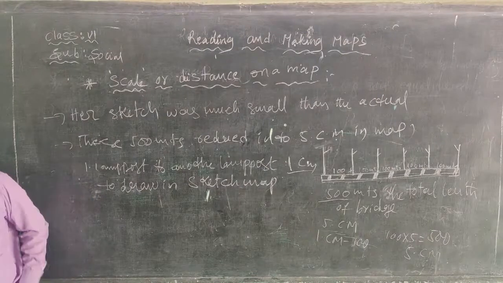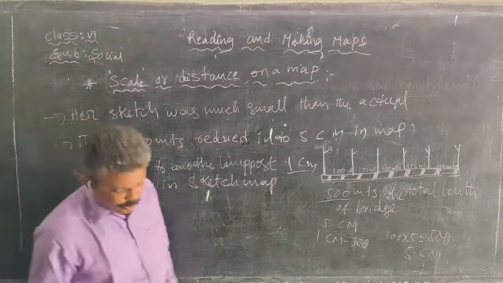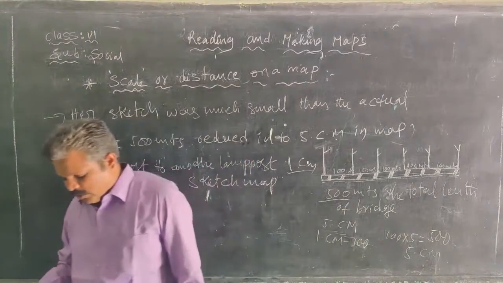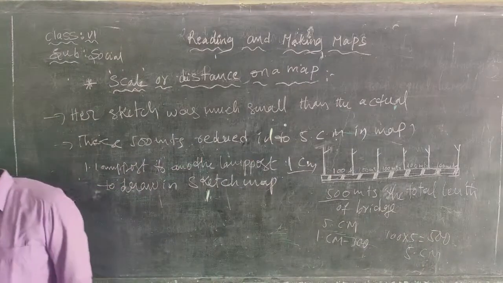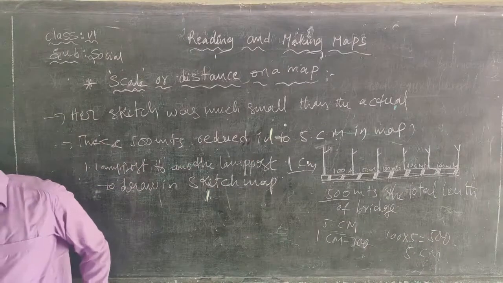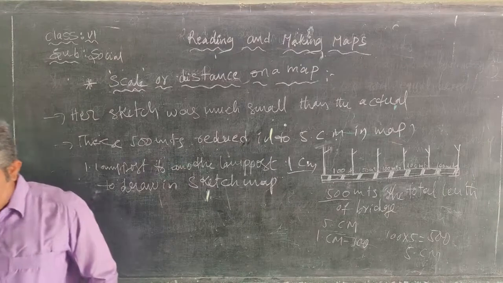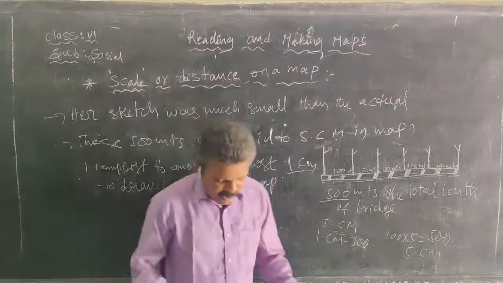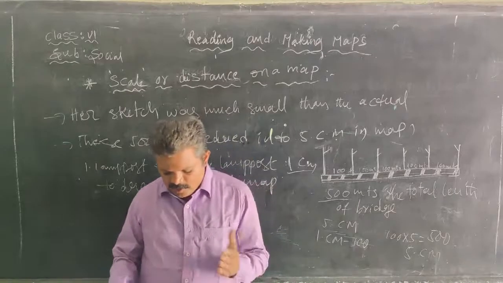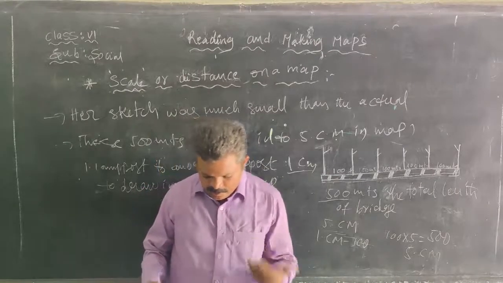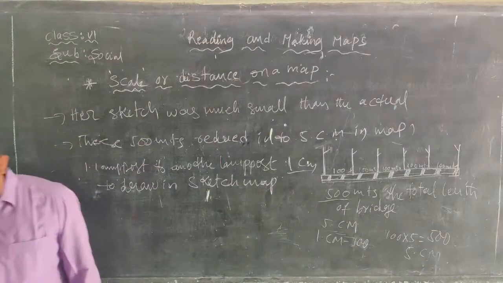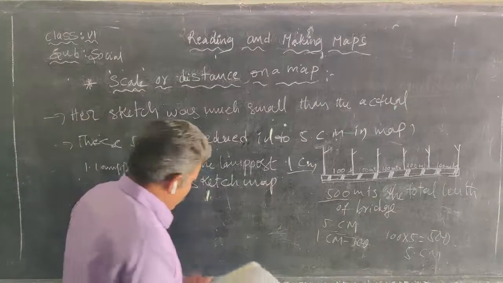So to draw the bridge into a sketch map, reducing the distance, we can write down a relation between the distance on the bridge and on the sketch: 5 centimeters on the sketch map equals 500 meters, and 1 centimeter on the sketch map equals 100 meters on the bridge side. So this is called a scale.